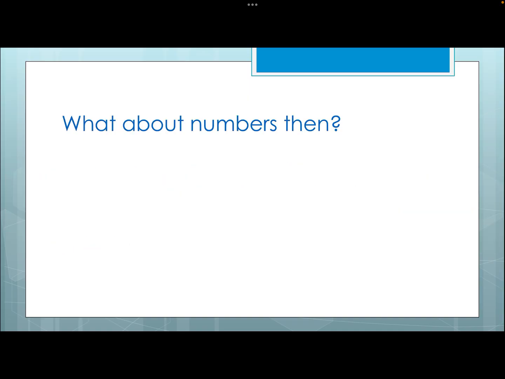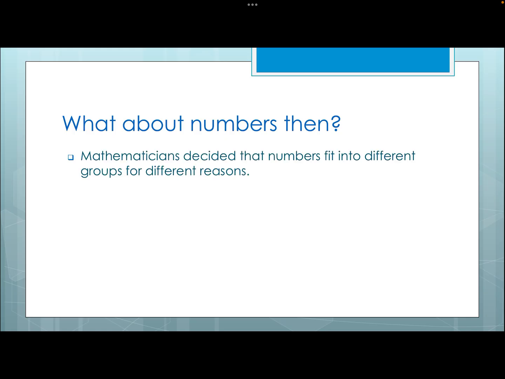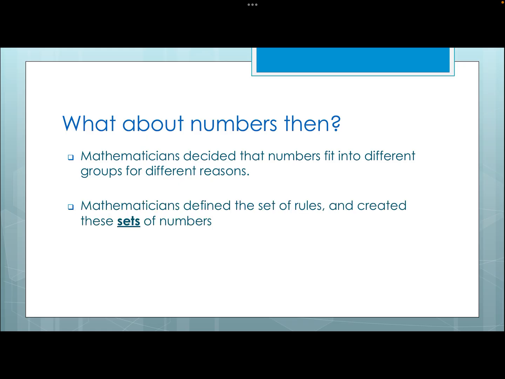Okay, so what about numbers? So numbers, a bunch of mathematicians basically got together and they looked at how numbers are operated, and they were like, okay, we're going to put these into some groups. And they decided the groups. And unfortunately, we don't get a say in that. We just have to learn what these sets/groups are, right? They defined these rules. They defined these sets. And this is one of those things you just have to learn. But hopefully I can try explain it in a way that makes sense why the system's the way it is. Here we go. So there's a lot of information here. I'm not expecting you to know it all, right?